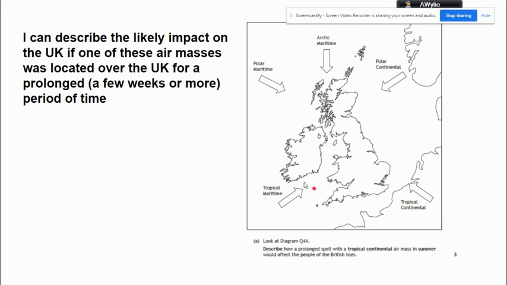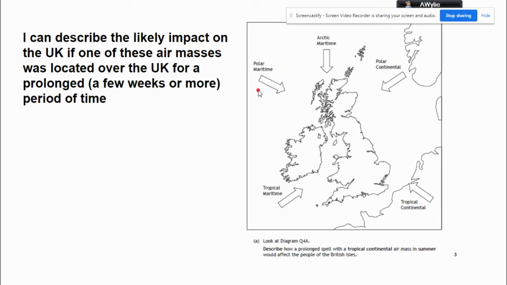In contrast, its neighbor, the tropical maritime, is warm to hot. I would be inclined to say it's very warm without saying it's hot. The difference is it comes from the Atlantic Ocean, it's maritime, and therefore, whilst it's very warm, it's also very wet. And it's much more humid as a consequence.